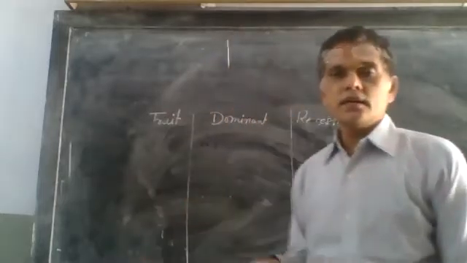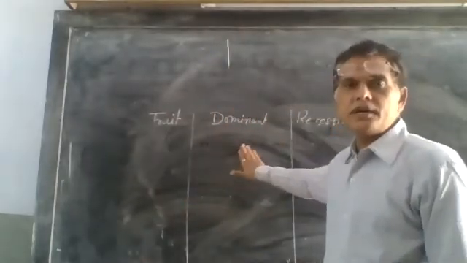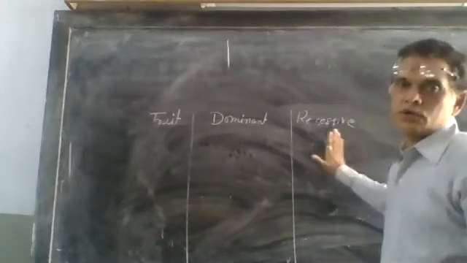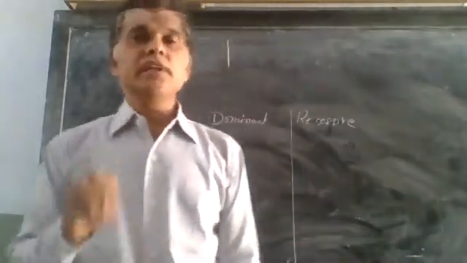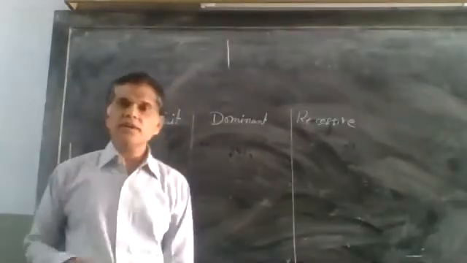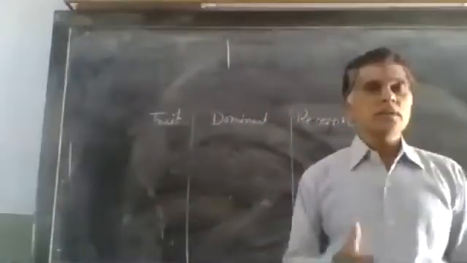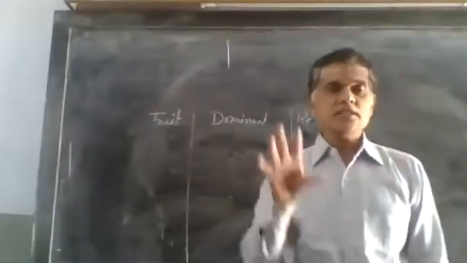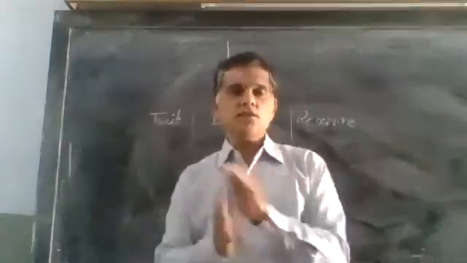Traits are the inherited characters, and out of these, one is dominant, another is recessive. Dominant character always expresses itself, and the recessive character expresses itself only in homozygous condition. What is homozygous condition or heterozygous condition?